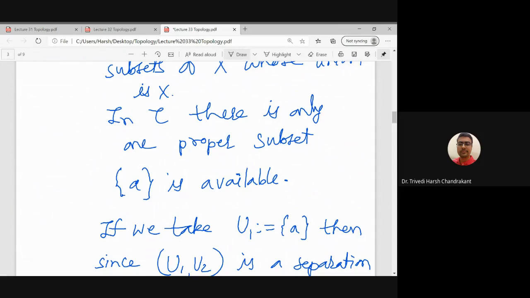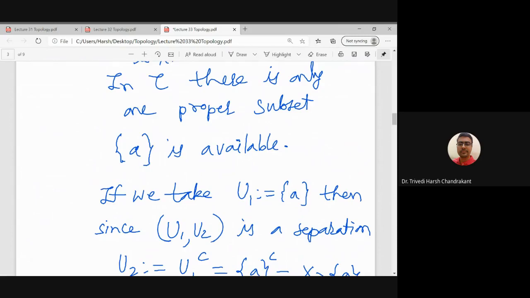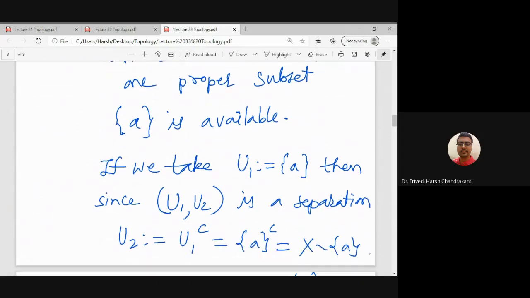Because for U1 there is no other choice, as we have only one proper subset which is open other than phi and X in the topology. So if I consider U1 is singleton a or U2 is singleton a, then by the property that U1 and U2 is a separation, U1 union U2 is X.